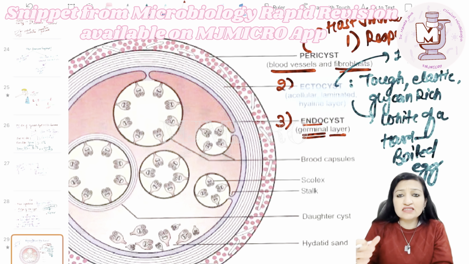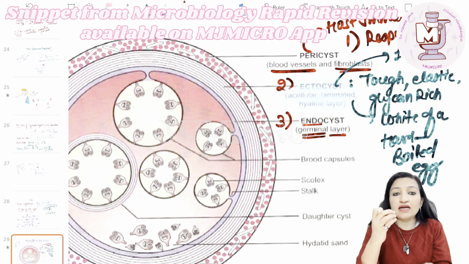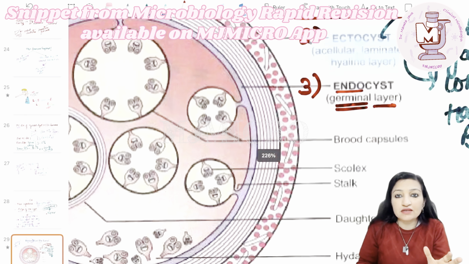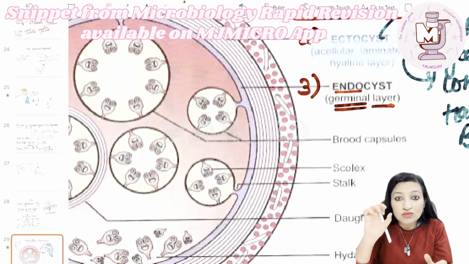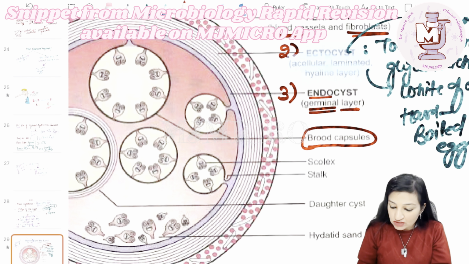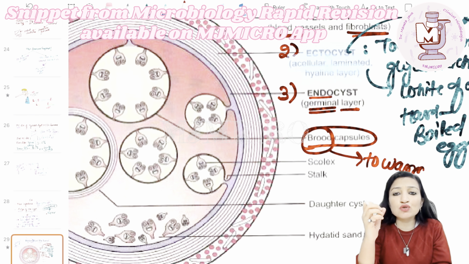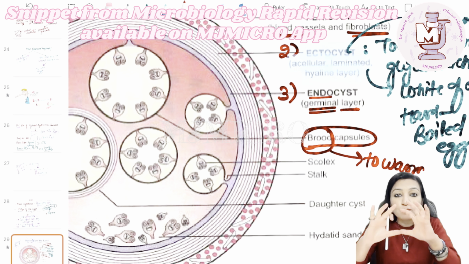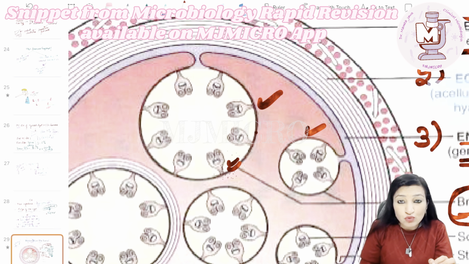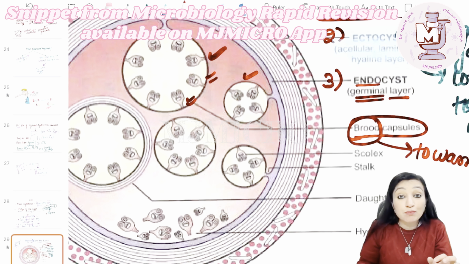Okay, as the name implies, what will the germinal layer do? It will germinate into something. It will give rise to something. So on the inner side of the endocyst, you have got these structures, namely the brood capsules. Okay, what is the literal meaning of brood? To warm up or to hatch, and capsule comes from a Latin word capsula, which means a box. So brood capsules are these round structures which you are seeing, and inside them you can see these brownish things. These are nothing but protoscoleces.